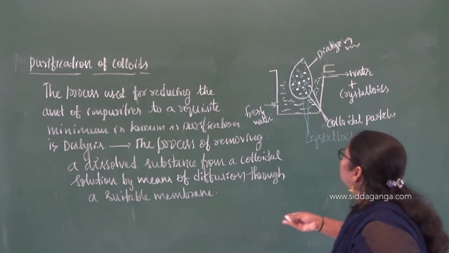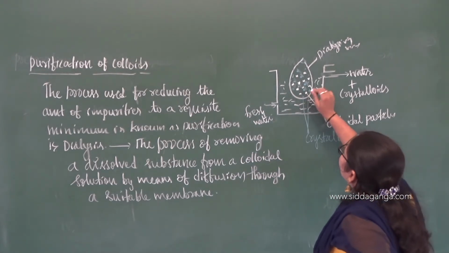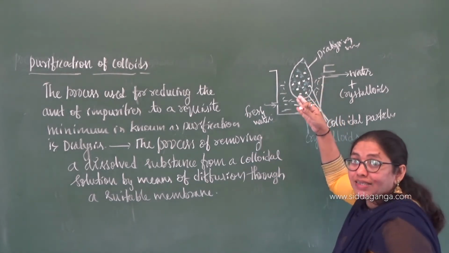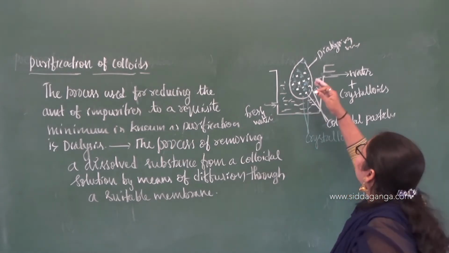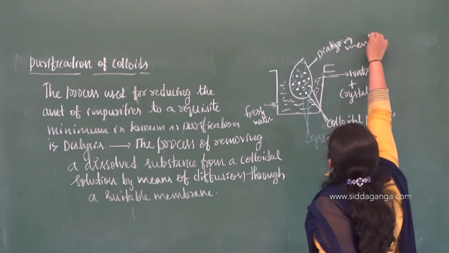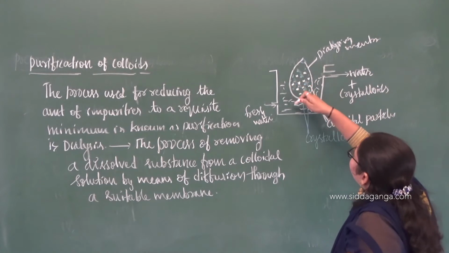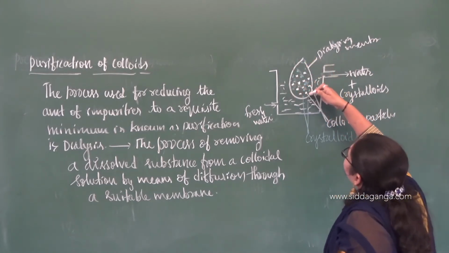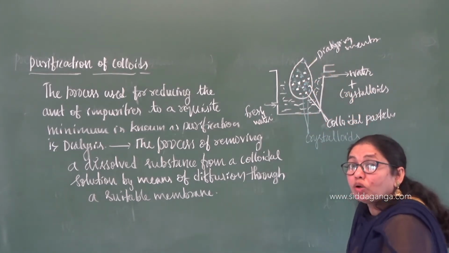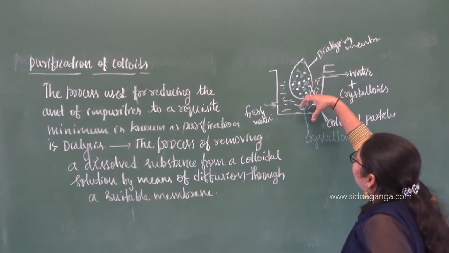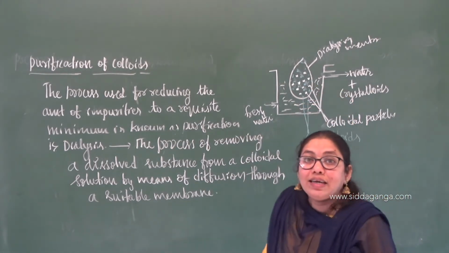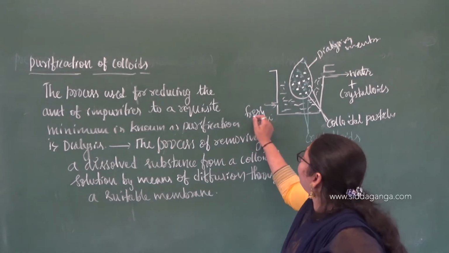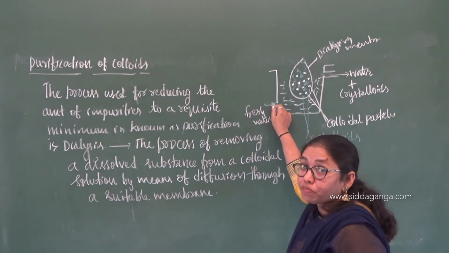You can simply call it a dialyzing bag or dialyzing membrane. A bag of suitable dialyzing membrane containing impure colloidal solution is immersed into a tank containing water, with fresh water circulated from the bottom.